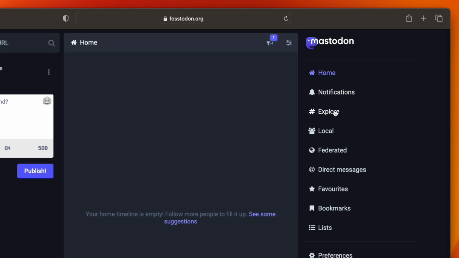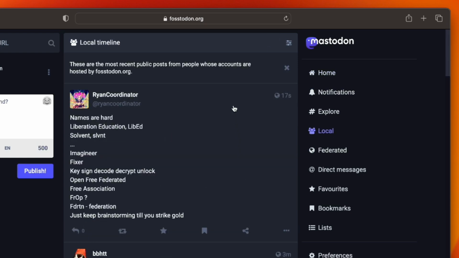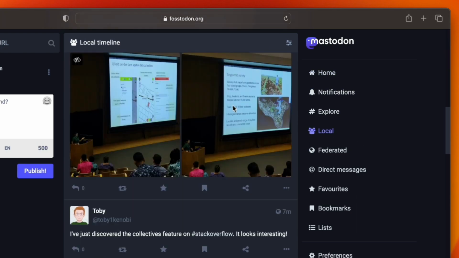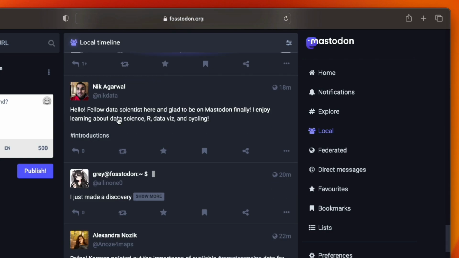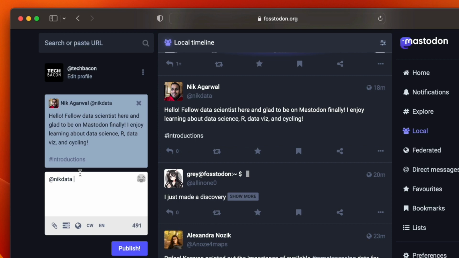Let's go ahead and see the local timeline again. And we'll just scroll this. And so like this person here, a lot of times people do hashtag introductions to introduce who they are. And down at the bottom here, I can reply to that post and type in a new toot, is what they call them, or a new post.